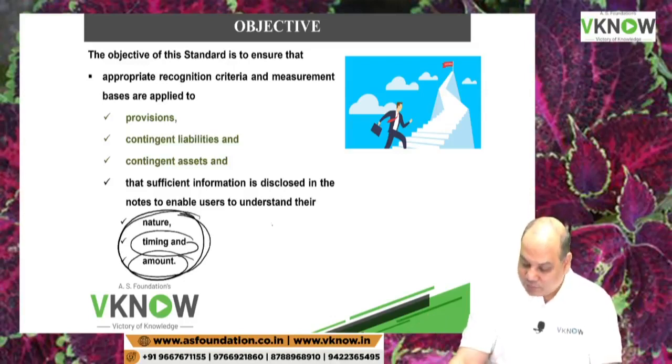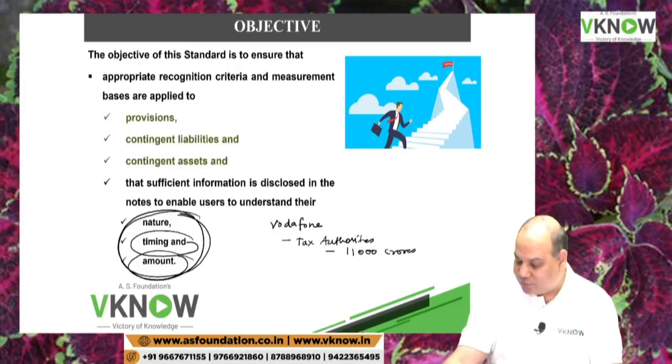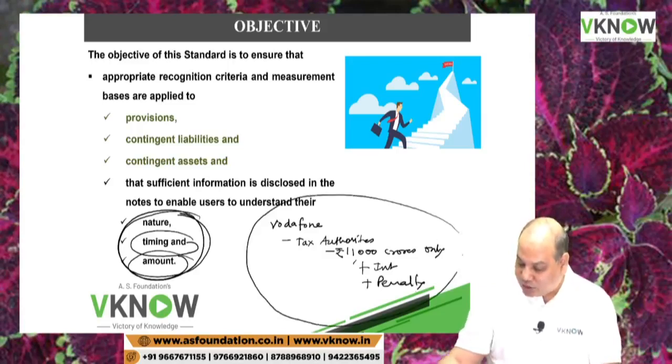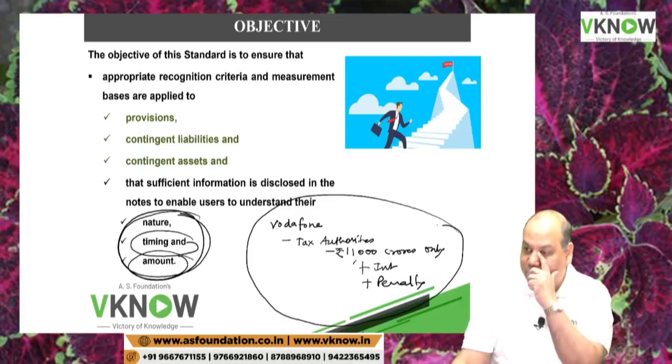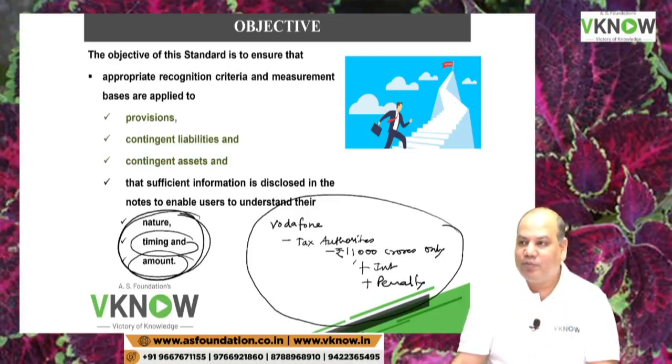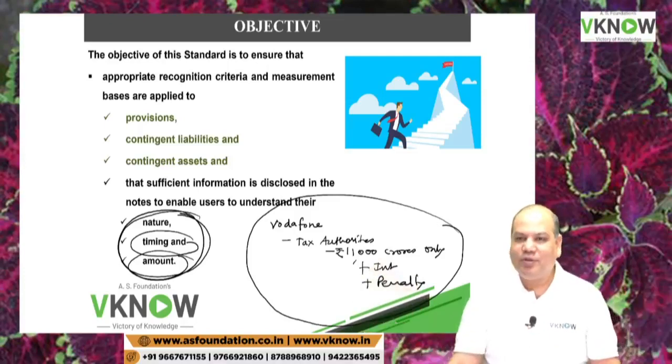Say for example, a company like Vodafone, tax authorities have asked them to pay 11,000 crore rupees only, and now they also have to pay interest, penalty, fine, whatever you call it. Now if you lose the case and you pay 11,000 crore rupees, from where will you pay? You have to sell all your assets to pay the tax liability of the government.